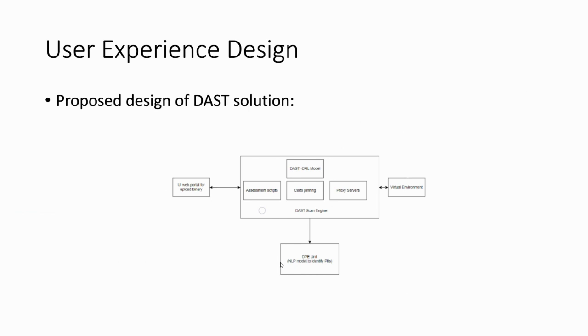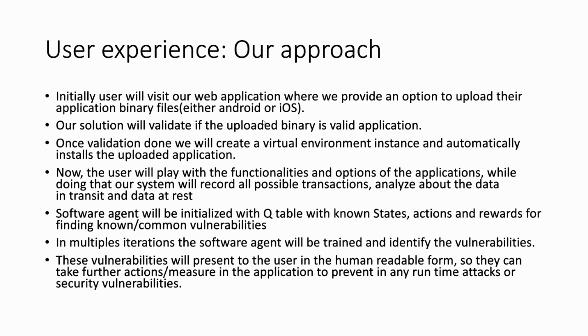I'm using an NLP based transformer model here, and inside of that I call it a dash engine. This engine will contain a main component, the DRL model, that is our deep reinforcement learning model. Along with that, we will have some assessment scripts, and we will have some certificate pinning logic, and that will be the proxy service which will be used to cover all the network traffic between the API endpoints and the application. So I have just given the steps here.